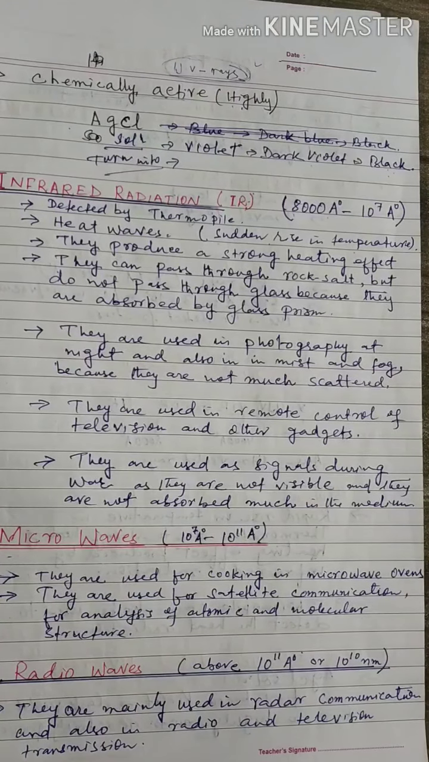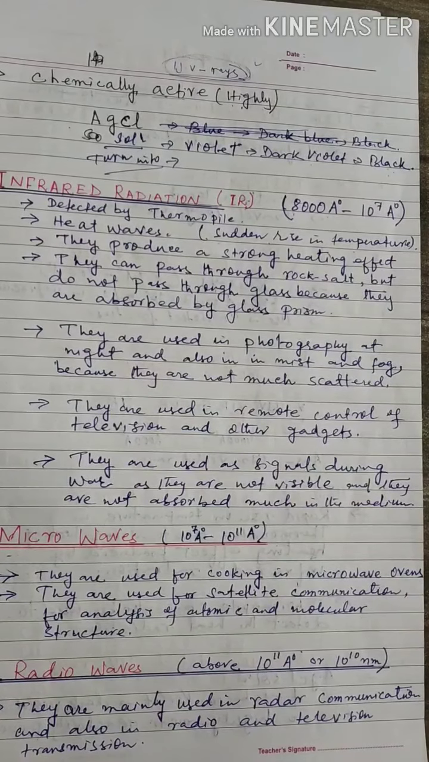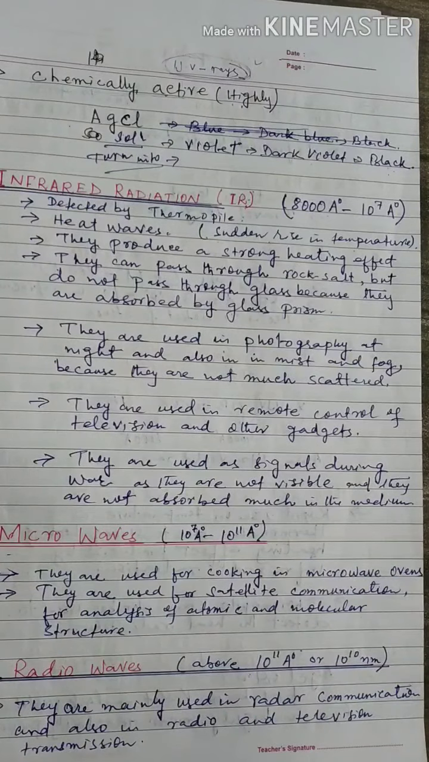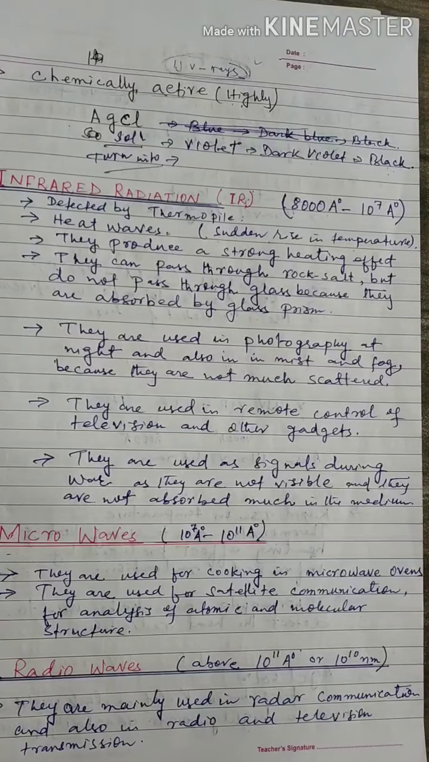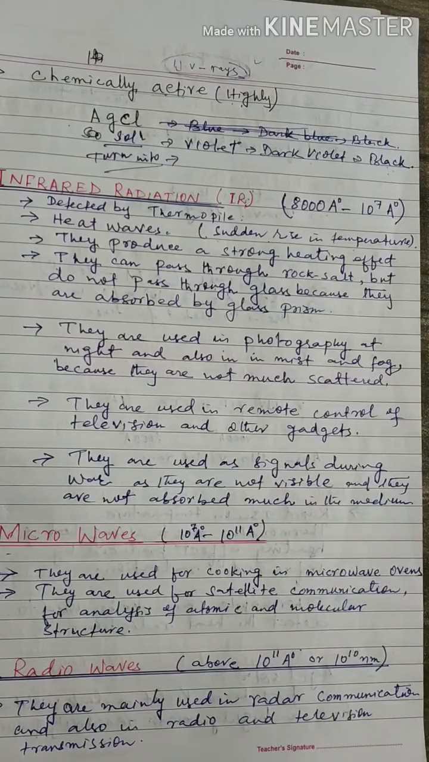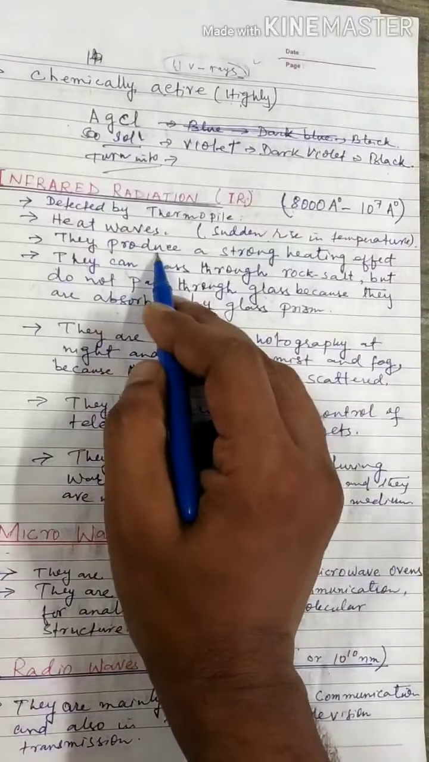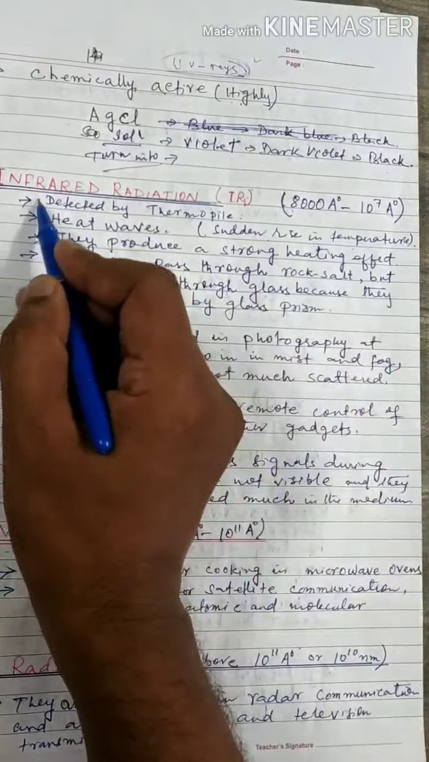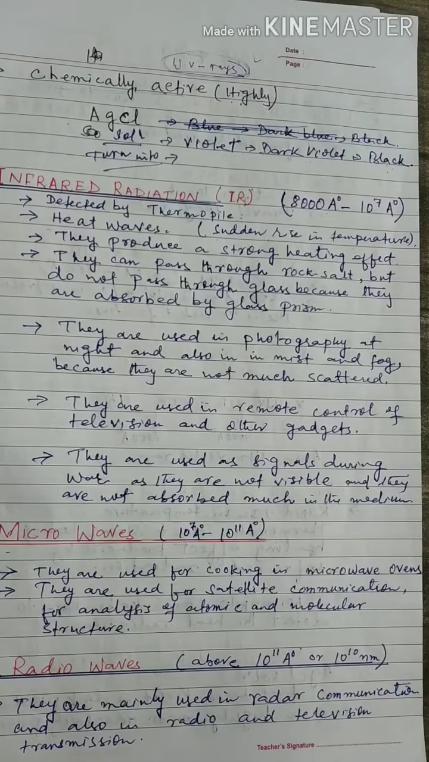So this is the detection of infrared rays: by a thermopile, or a thermometer showing a sudden rise in temperature. They produce a strong heating effect. So these are the detections. These are the properties of infrared.